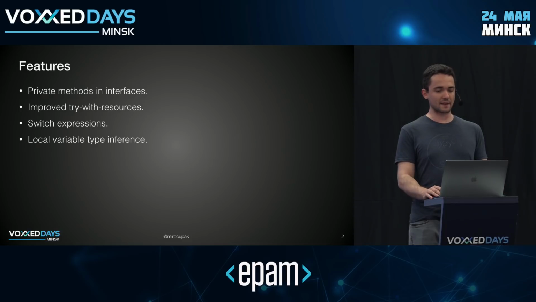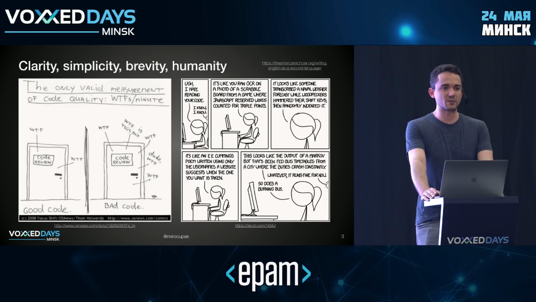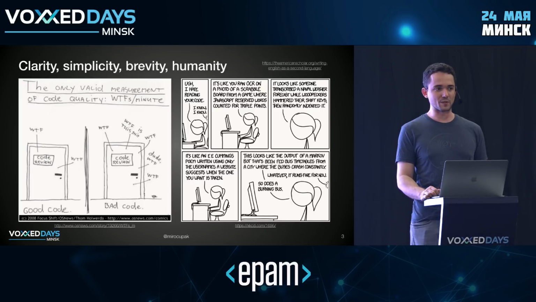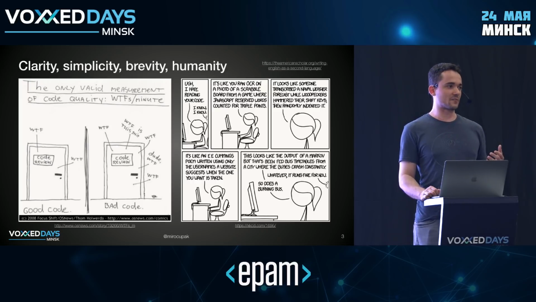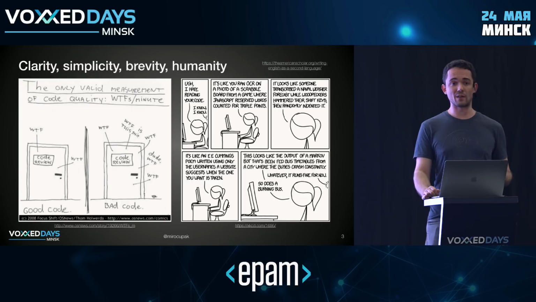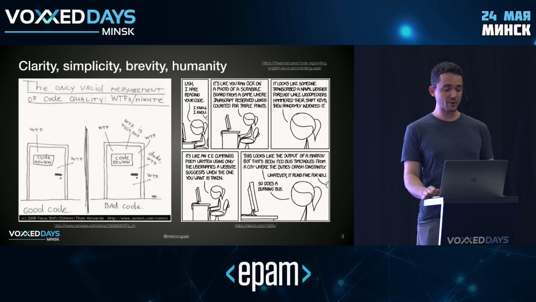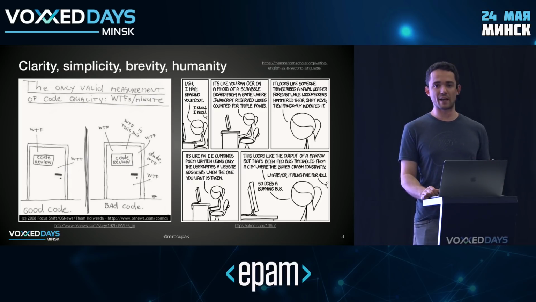But before we get to that, I think I should clarify what it means to write clean code. And I think intuitively we kind of all understand what this is about, right? Many of you have probably seen these two cartoons that summarize clean code pretty well. I also like the definition from William Zinsser, who actually has nothing to do with coding. He's an American writer. And he wrote a lot about writing in English, particularly English as a second language. And he came up with these 4 principles for writing well, which is also a title of his book, actually. So the 4 principles are quite applicable to code, too, and they are clarity, simplicity, brevity, and humanity.